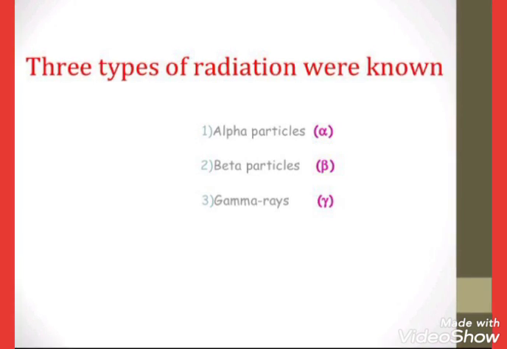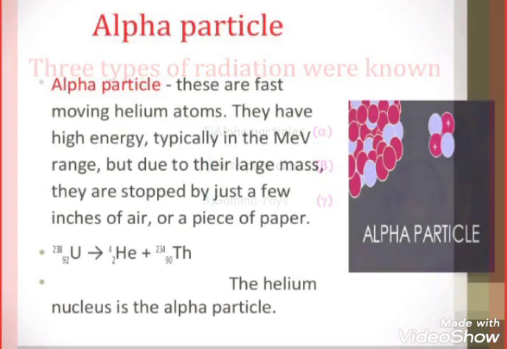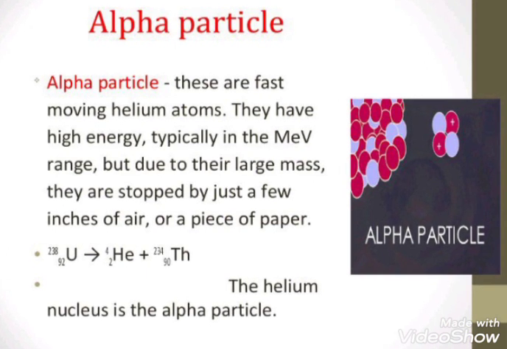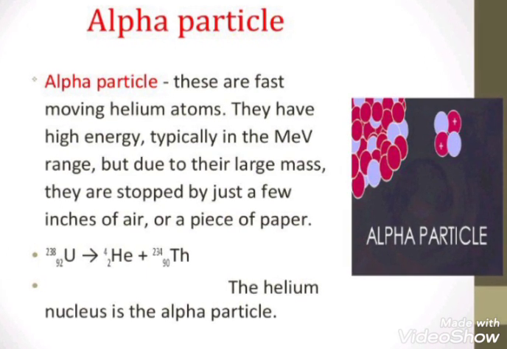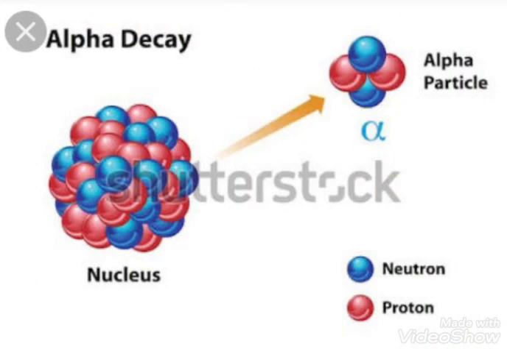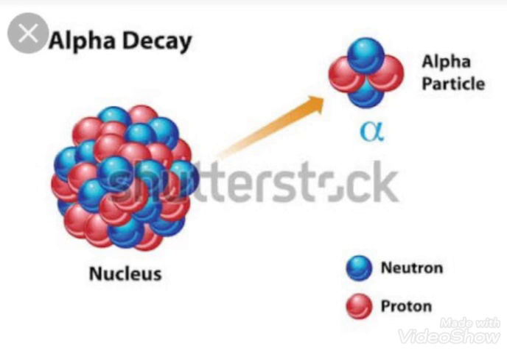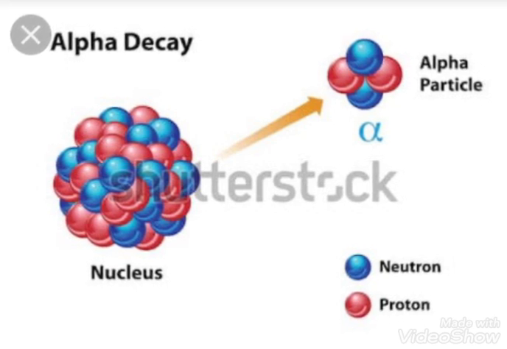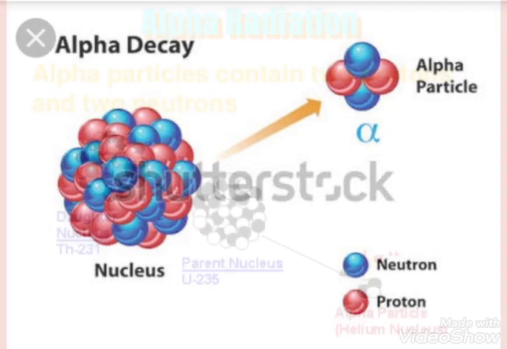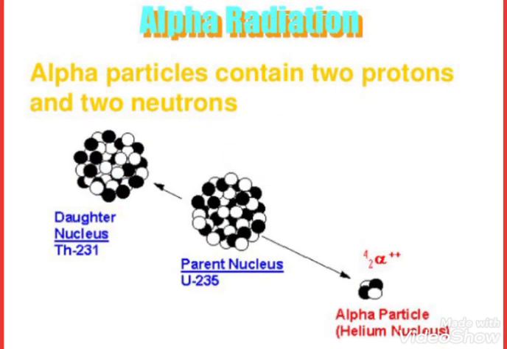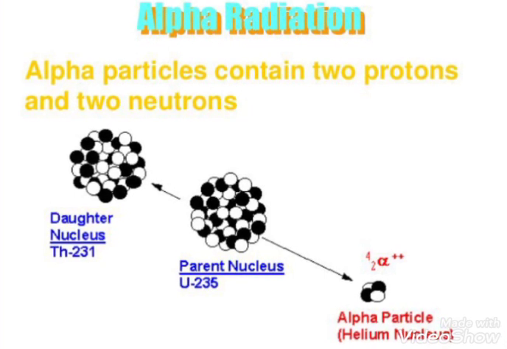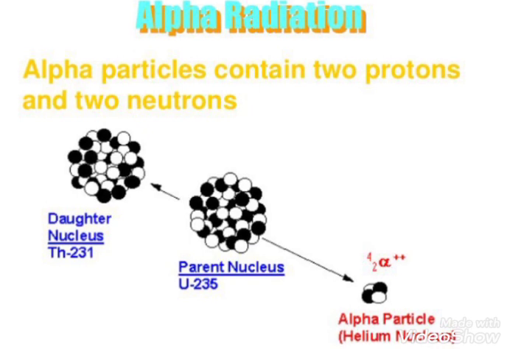The next we will discuss is alpha particles. They are fast moving helium nuclei. They have high energy, typically in the MeV range, but due to their large mass they are stopped in just a few inches of air. This is alpha decay. The nucleus emits the alpha particle, blue is neutron, red is proton. An alpha particle contains 2 protons and 2 neutrons.